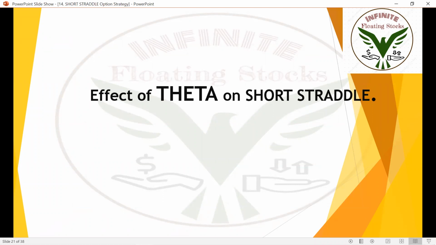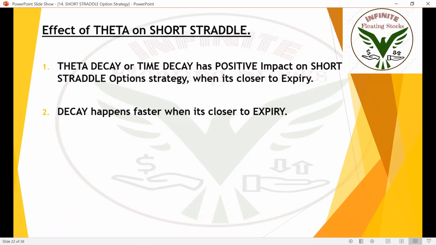We are selling the at the money call option and the at the money put option, so we need both premiums to come down to zero. Theta has a positive impact on the short straddle option strategy, and decay happens faster when it is closer to expiry.